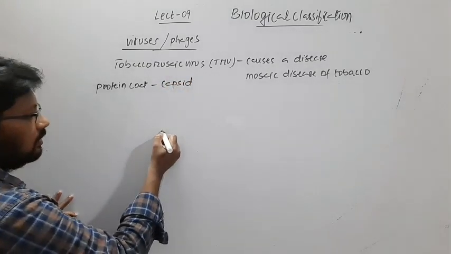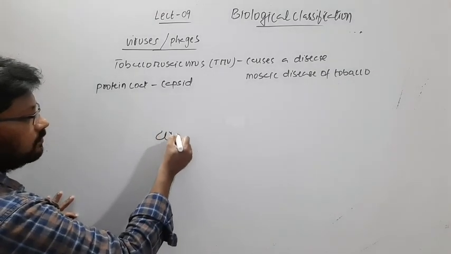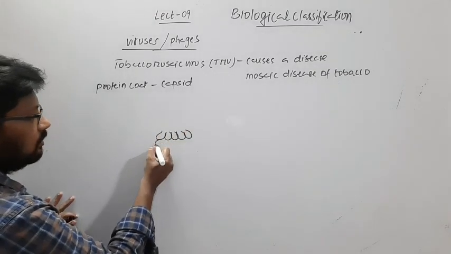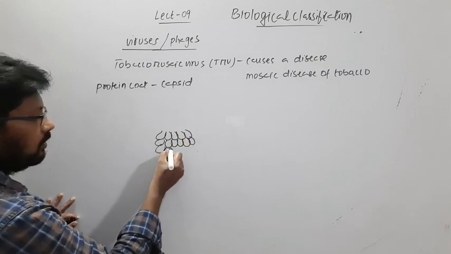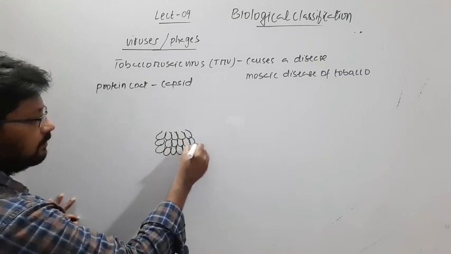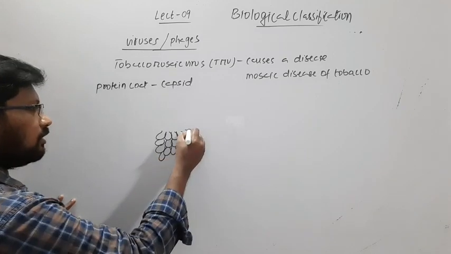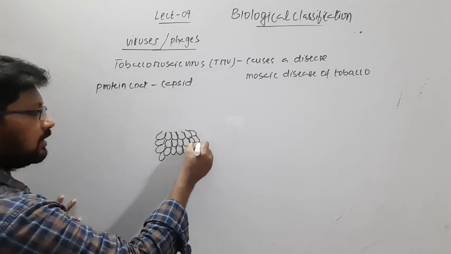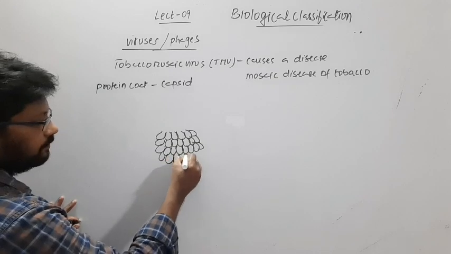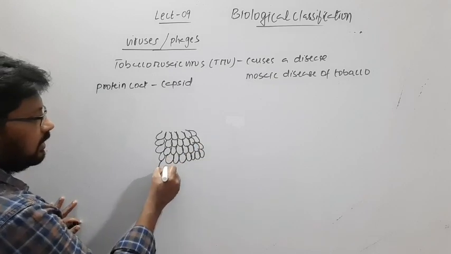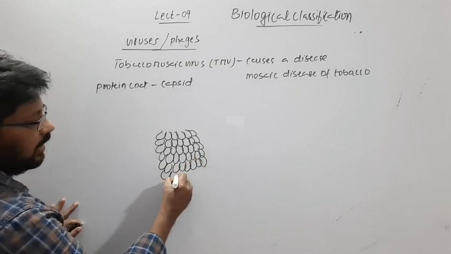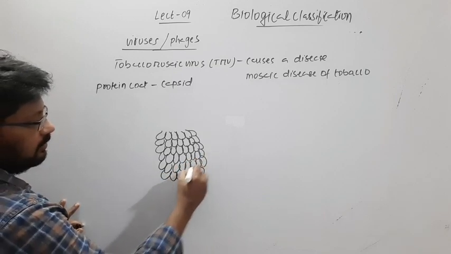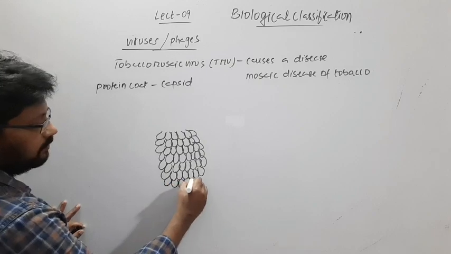So here we shall see how the protein coat in case of the tobacco mosaic virus looks like. This protein coat has many small subunits.